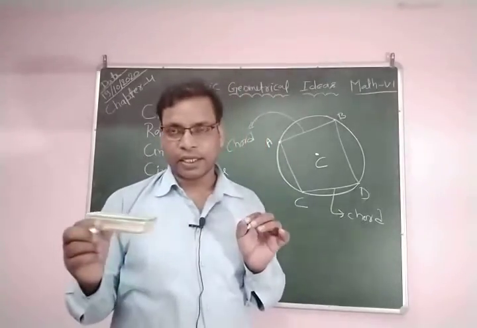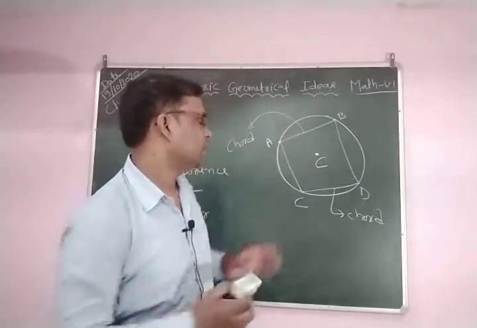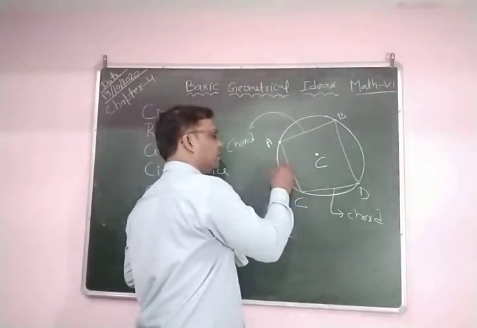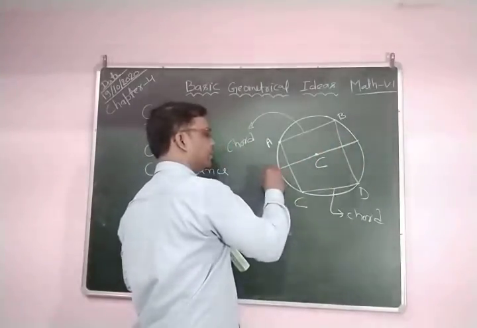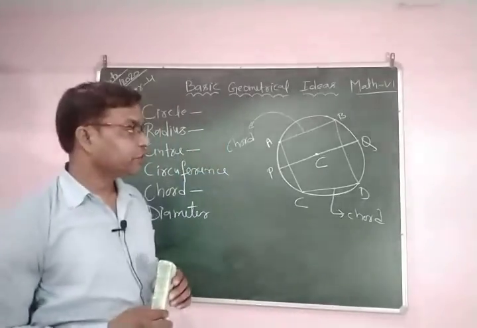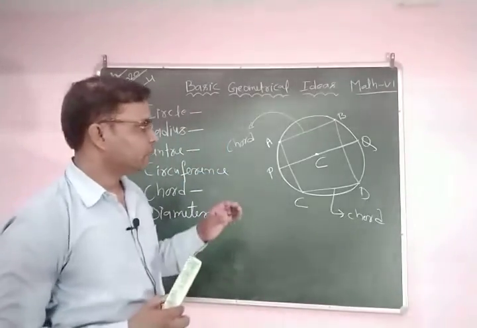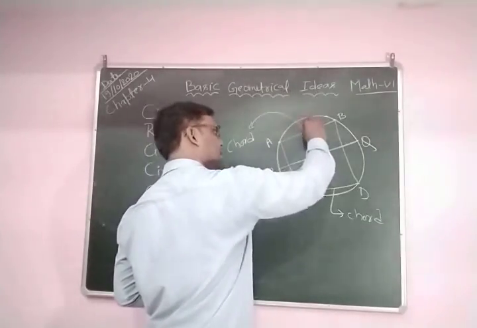If any chord passes through the center like this, PQ passes through the center, so PQ is a diameter.